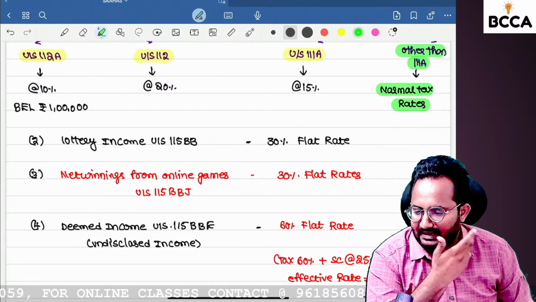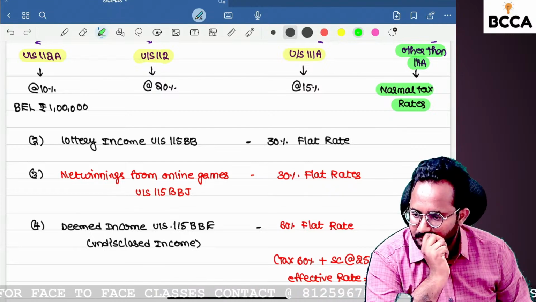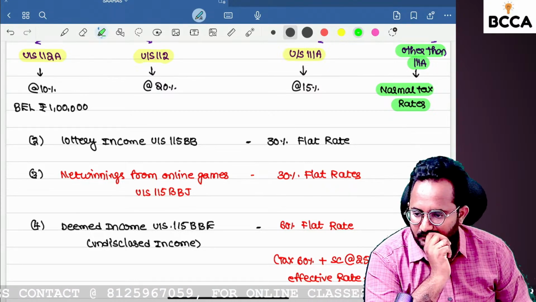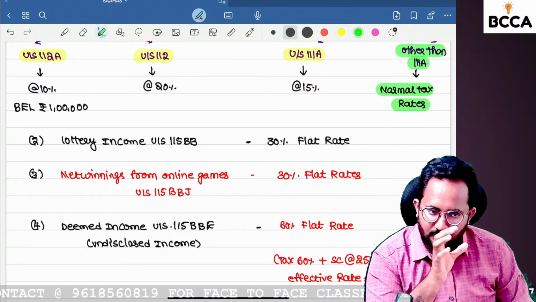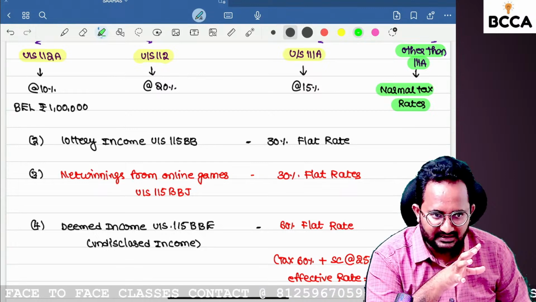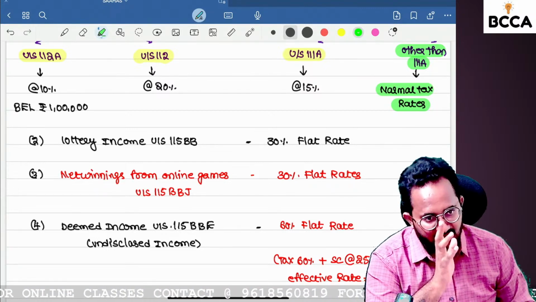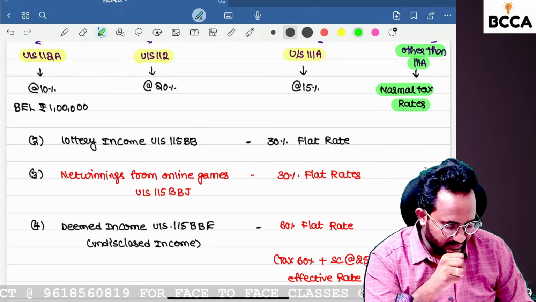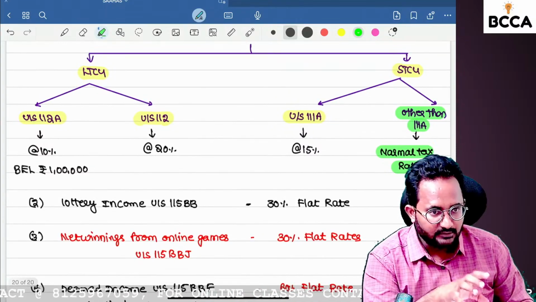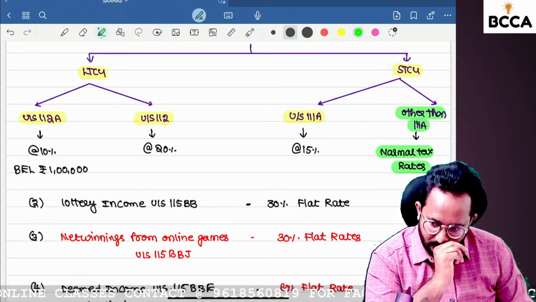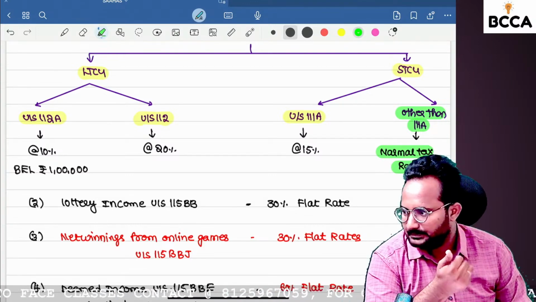Yes, Parvati, royalty income is also taxable at a special tax rate, but I will cover that in the advanced chapters. Normally lottery income means casual income, all of which is covered, but certain special tax rates are there for non-residents also. I will cover all the non-resident related tax rates in the non-resident chapter. I want to stick to the basics only in this first chapter, so I am covering only a few special tax rate taxable incomes. Yes, many are there, but I will cover them in the non-resident chapter and other chapters. Okay.